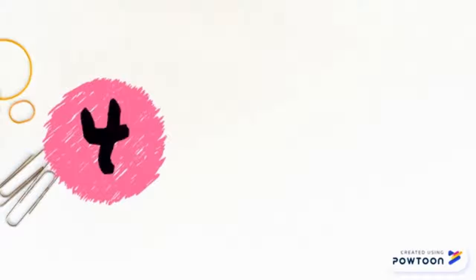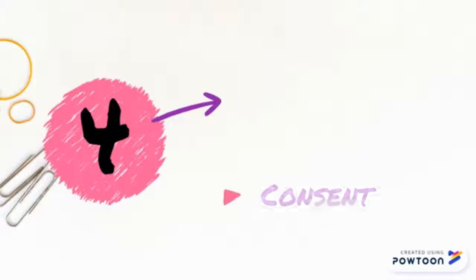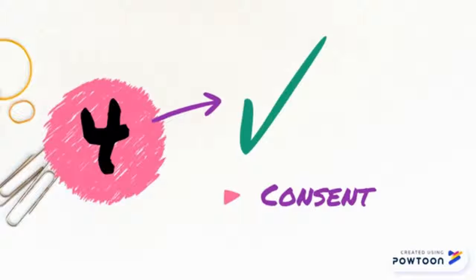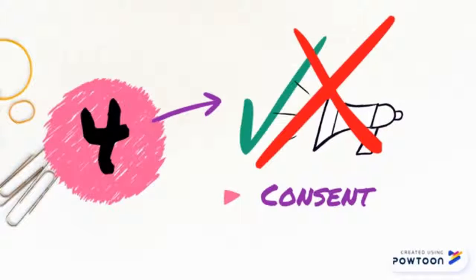There must also be consent from both parties. Each party involved in the contract must also freely consent or agree to the terms in the agreement. For example, I cannot force you to sign my contract or else it would be invalid.